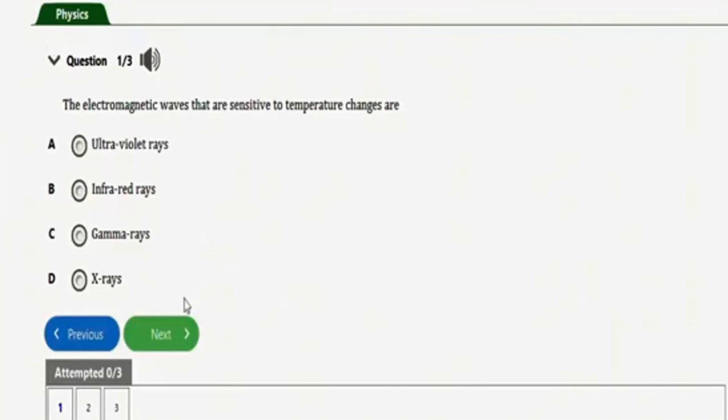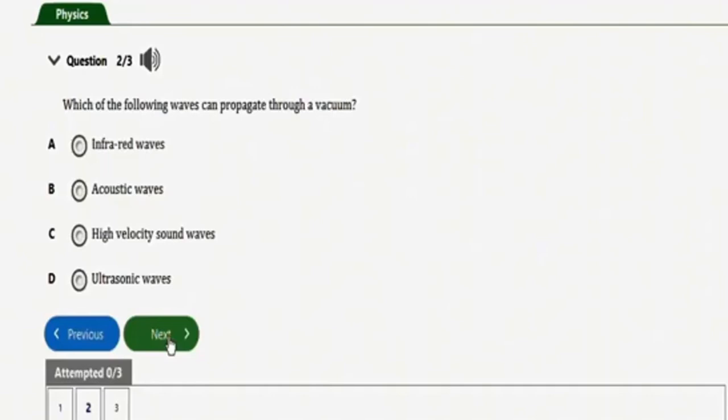So let's go to the next repeated question, which is this one. It says, which of the following waves can propagate through a vacuum? We have infrared waves, we have acoustic waves, we have high velocity sound wave, we have ultrasonic waves. So the correct option to this question is still infrared waves, which is option A. So infrared waves can propagate through a vacuum.